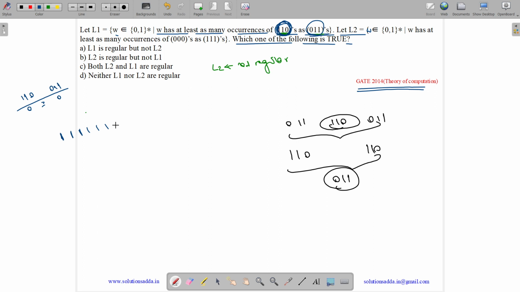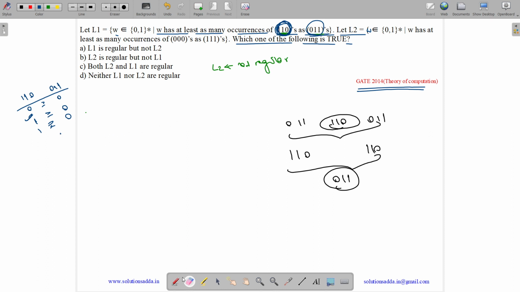Now if we get a 0, we have more 110s. So the 110 count is more, and still the condition is satisfied: 1 is greater than or equal to 0. Now whatever you put, if you put zeros, nothing is going to change. Now if you put a 1, do you have a 110? No, you do not have 110. So the count is still 1, greater than or equal to 0. But as soon as you put one more 110, see what happens.